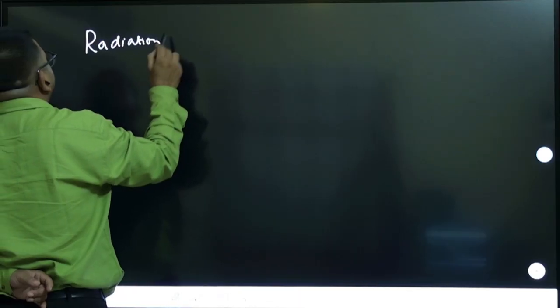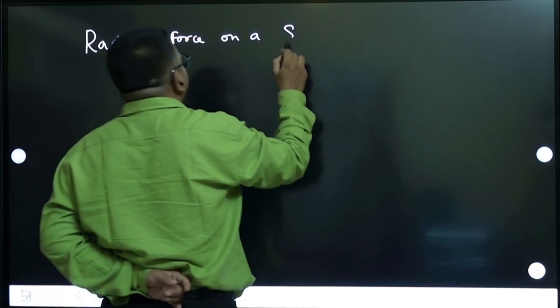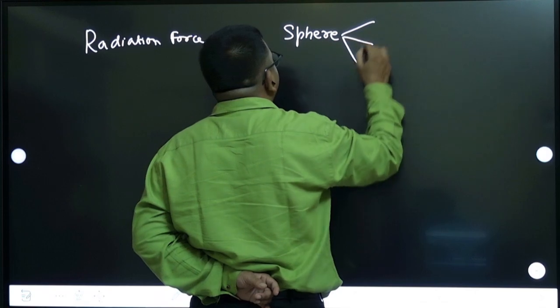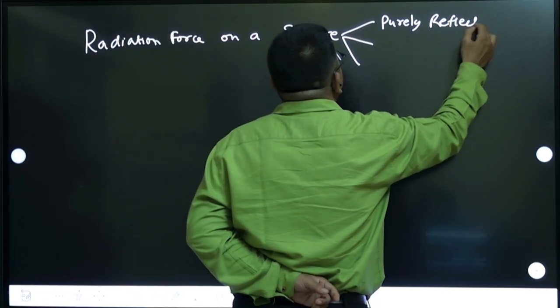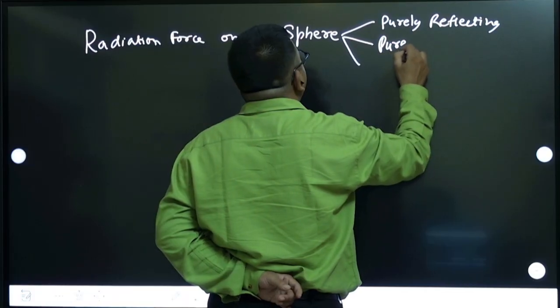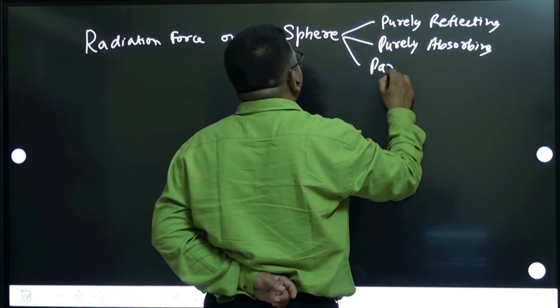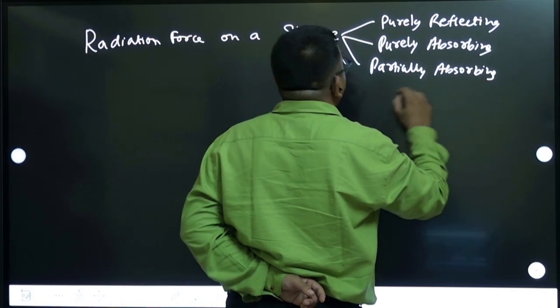It's a case study of radiation force on a sphere. This sphere can be purely reflecting, it can be purely absorbing, or it can be partially absorbing and partially reflecting.